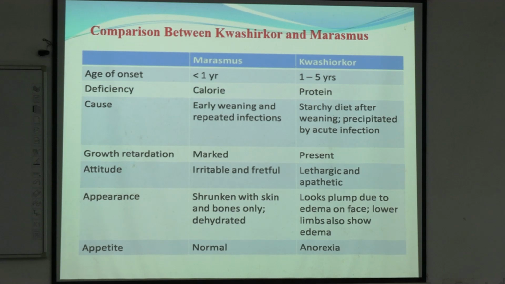But marasmus occurs from generalized starvation. It is a condition where there is overall starvation. So deficiency in marasmus is calorie and protein both. In case of kwashiorkor, only protein. Cause is early weaning. What is weaning?